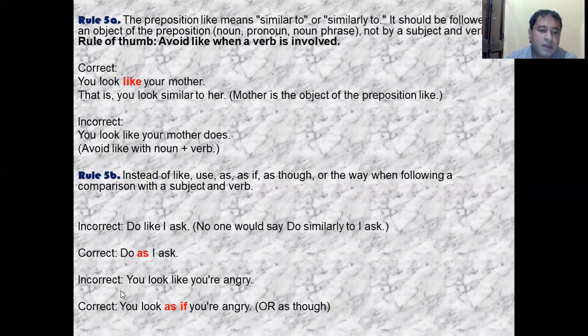Again, in another example, you look like you are angry. Again, after like, you are using the verb are. So it would be better to use as if instead of like. The correct sentence will be you look as if you are angry, or you look as though you are angry. So if you want to use a verb along with the subject, it is better to use as if or as though instead of like as a preposition. But if you want to use like as a preposition, it should be followed by the object of the preposition, and that object should be a noun, pronoun, or a noun phrase.